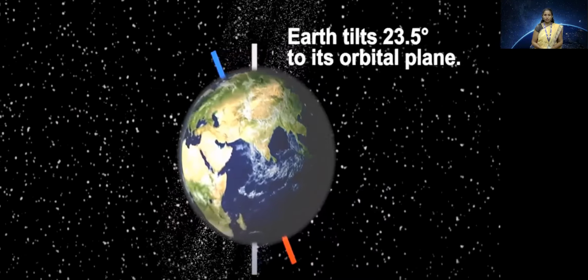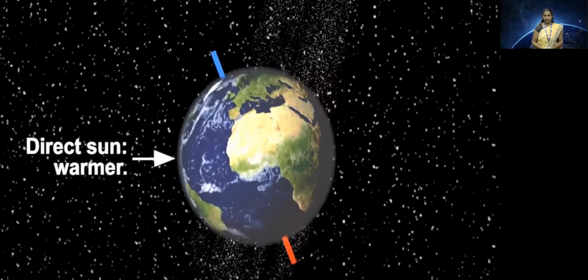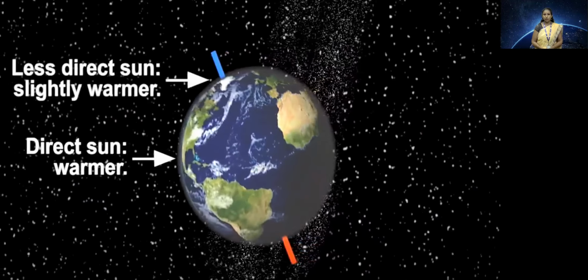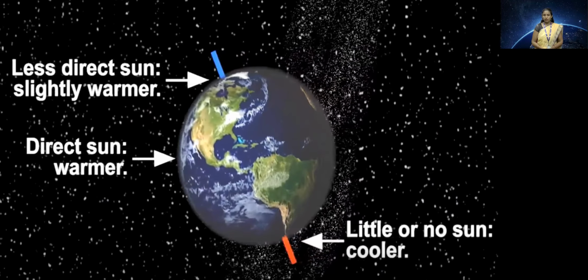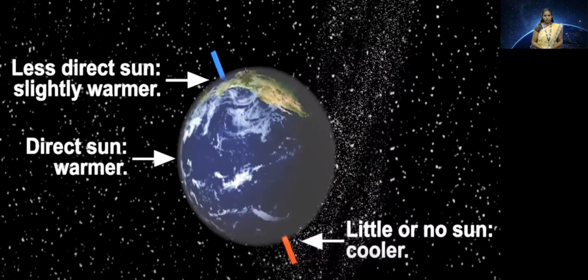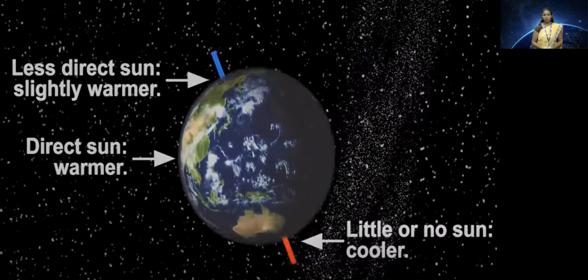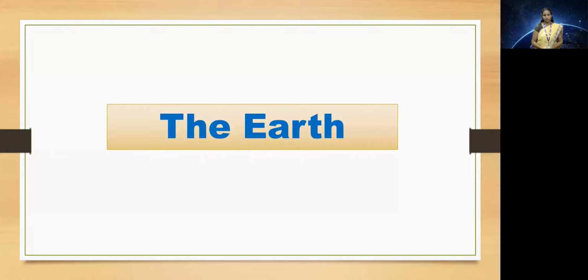As a result of this, a part of the Earth at the center receives direct sunlight, and hence it is warmer than any other part on the Earth, whereas the upper part, which is the northern part, receives less sunlight, and hence it is warm, but not as much as the middle part. Whereas the downwards part, that is the southern part, is the coolest one, since it does not receive sunlight or maybe a little light. So this is the result of spinning of Earth, but due to the inclined axis.